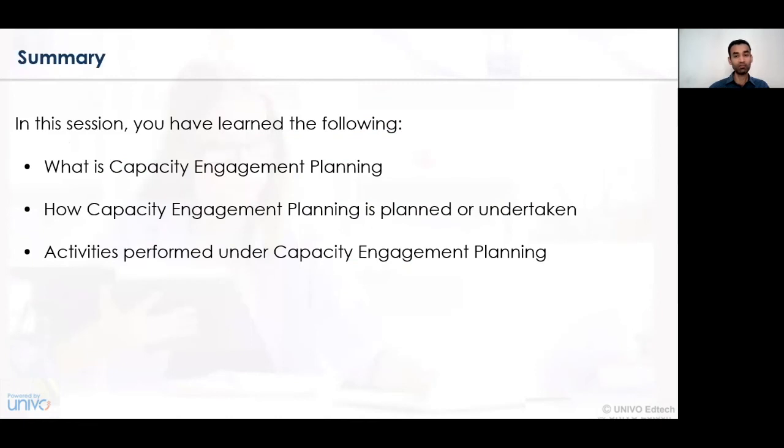Now let's summarize what we have learned in this particular session. In this session, we have studied the concept of capacity engagement planning. We have also seen how capacity planning or engagement planning can be implemented in the organization, and what various activities are undertaken with respect to capacity engagement planning. Lastly, we have also seen how capacity engagement planning and aggregate planning are correlated with each other.